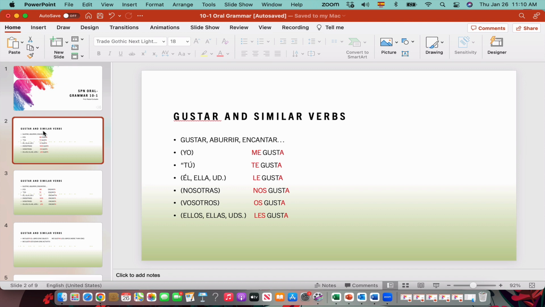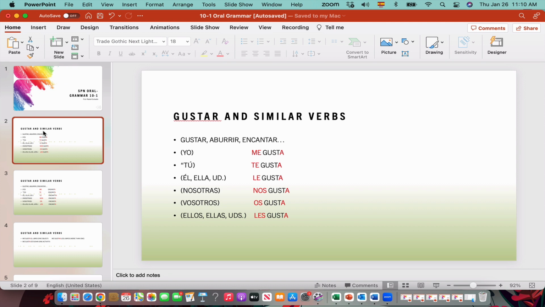The verb gustar and similar verbs in Spanish are taught in a different section because the way we conjugate them is different from the regular verbs. Usually with a regular verb, remember, we indicate the subject, and then the end of the verb changes according to the present, the past, the future, and so on. The verb gustar and verbs like aburrir or encantar conjugate in a different manner.